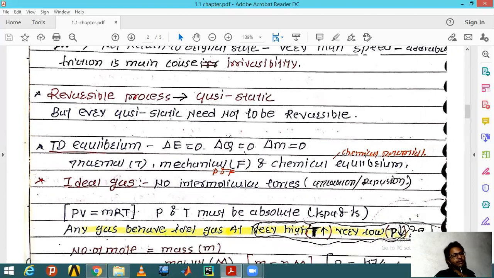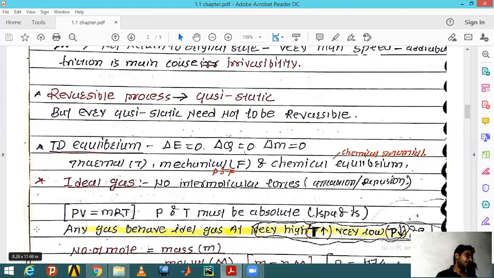If a process is going on, some sort of equilibrium needs to be maintained. Thermodynamic equilibrium has three types. One is thermal equilibrium, which is when the temperature remains constant throughout the process.